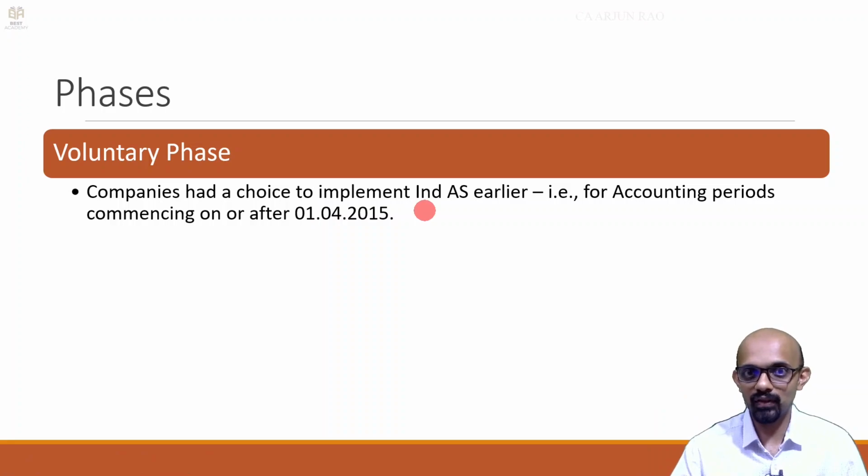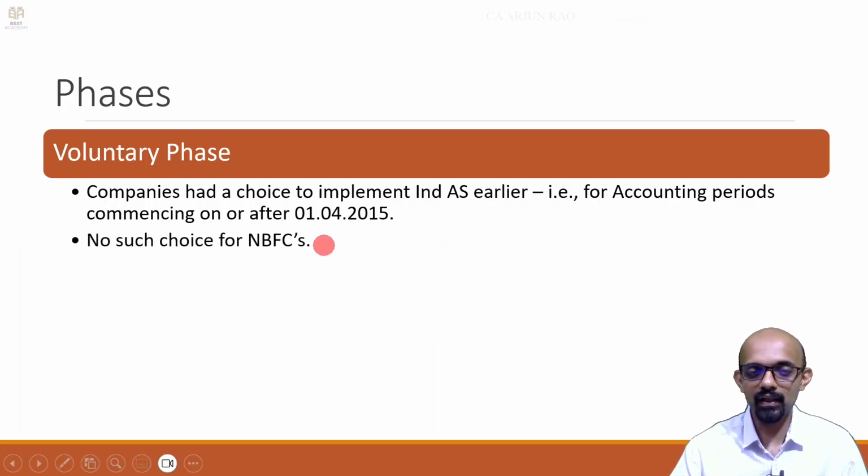So, a choice was given in general, but this choice was not made available for non-banking finance companies. So, companies in general could follow earlier if they wanted, with no such choice for NBFCs.